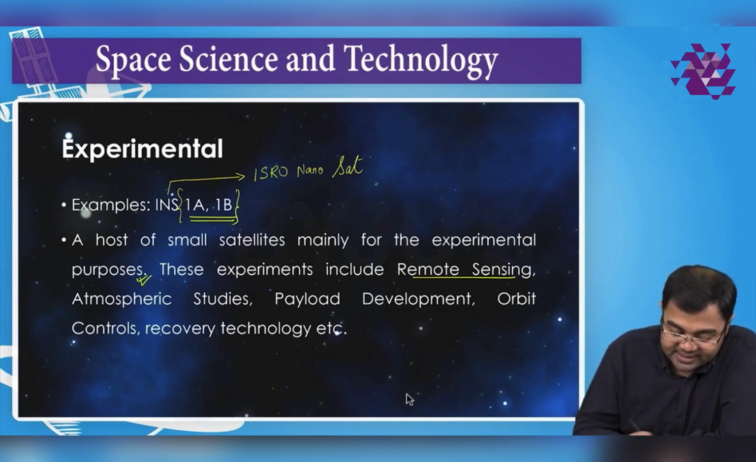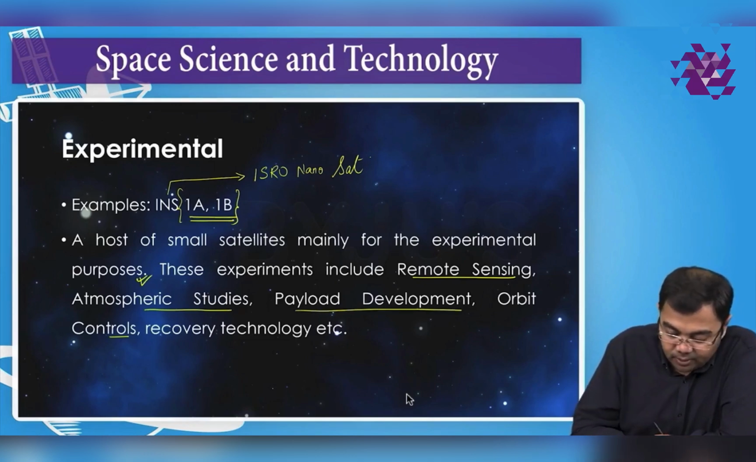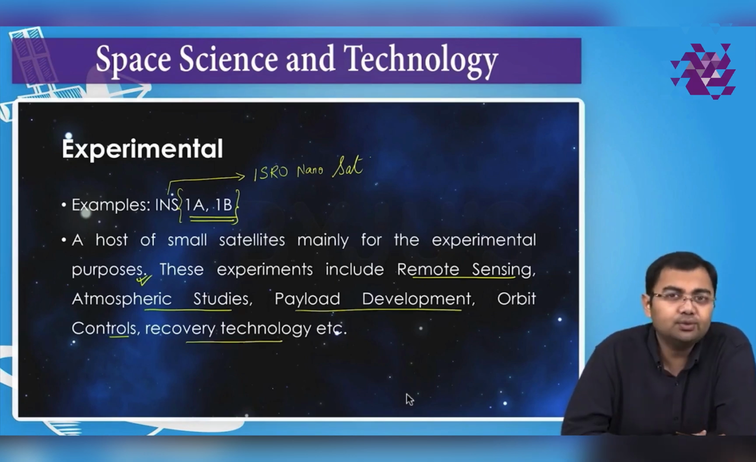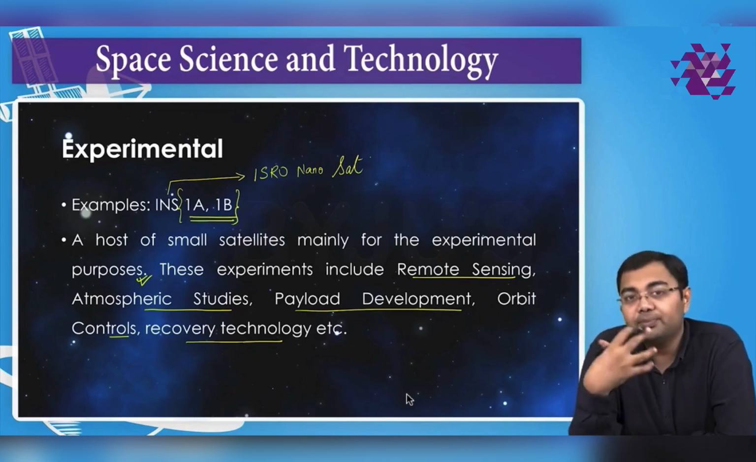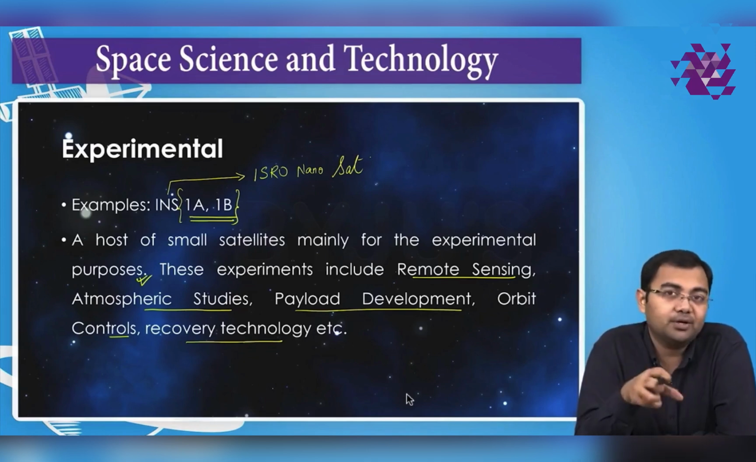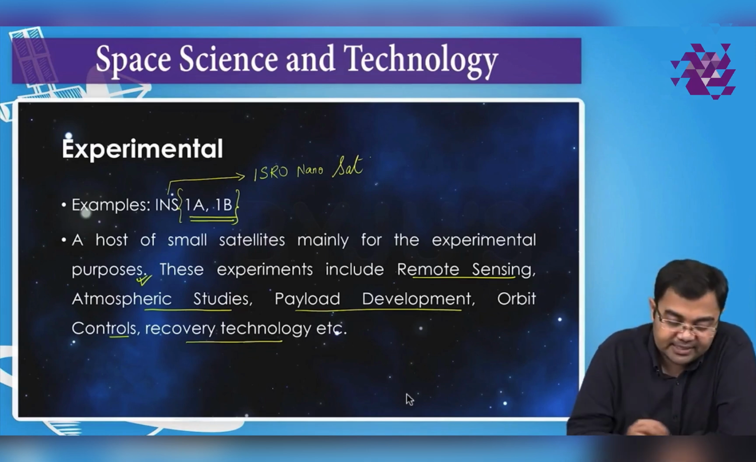These experiments include remote sensing, atmospheric studies, payload development, orbit control, recovery technology, and anything related to something which is just a component, a small part of a big experiment or a big upcoming launch. All these will come as a part of INS. So this is about experimental satellites. Then we have small satellites.